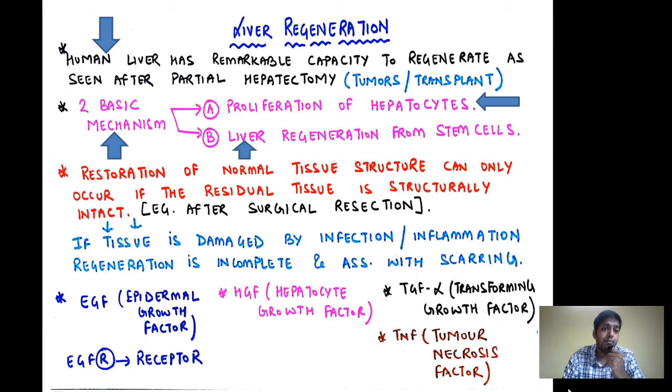Now, one very important point is that restoration of the normal tissue structure can only occur if the residual tissue is structurally intact. Example, after surgical resection.